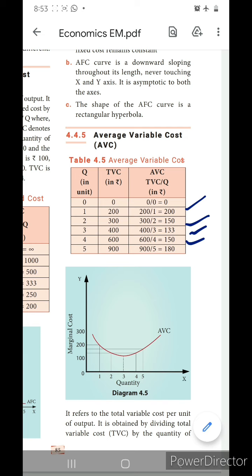When the output is 1, the AVC is 200. When you give 2 units, it is 150. When you give 3 units, it is 133, so it decreased. Next, when you give 4 units, it increases. That means the AVC curve first declines, and after that it increases upward. The AVC curve is always a U-shaped curve.